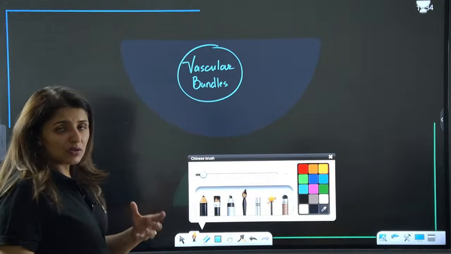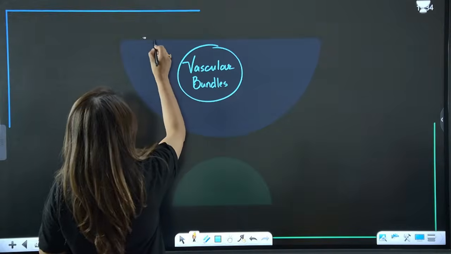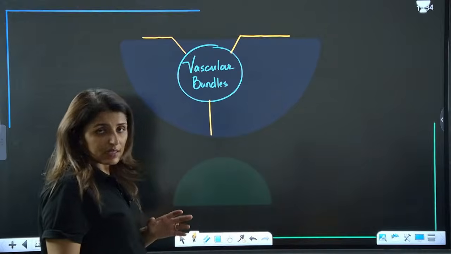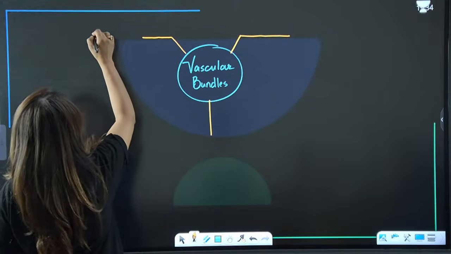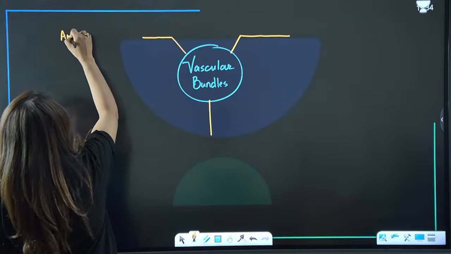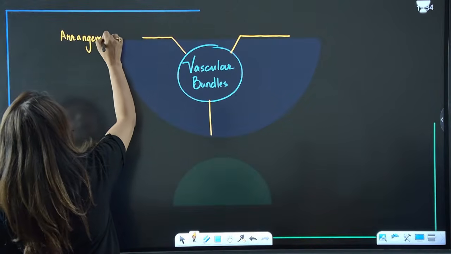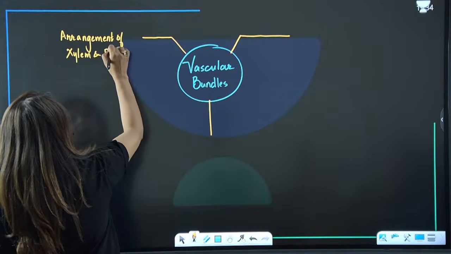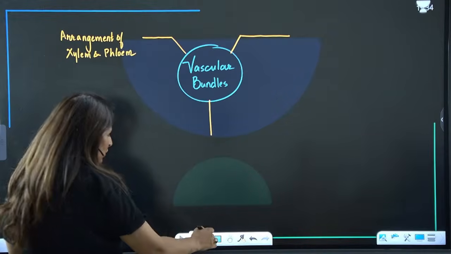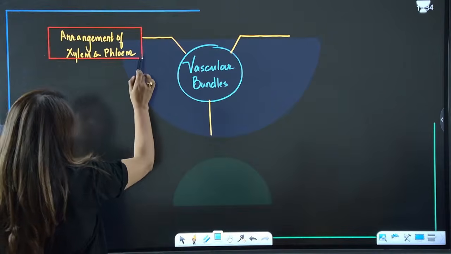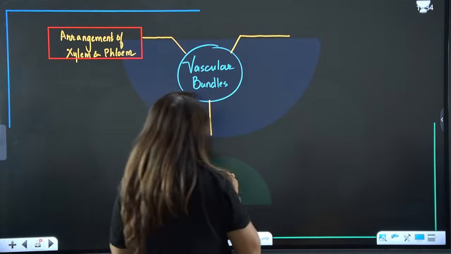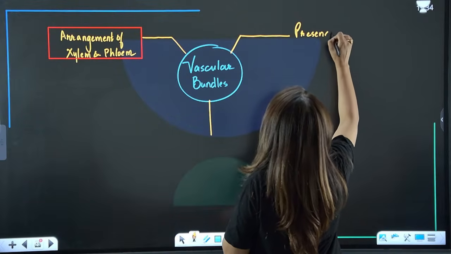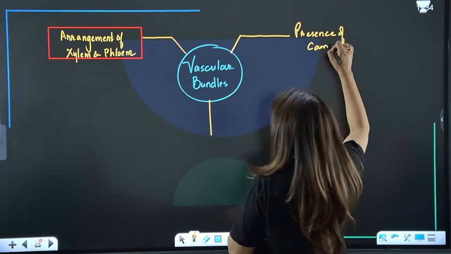Now these vascular bundles can be divided into three different categories on the basis of three different bases. On the basis of arrangement of xylem and phloem, we have two types of vascular bundles. Is that clear? Then on the basis of presence of cambium, again we have two types of vascular bundle.